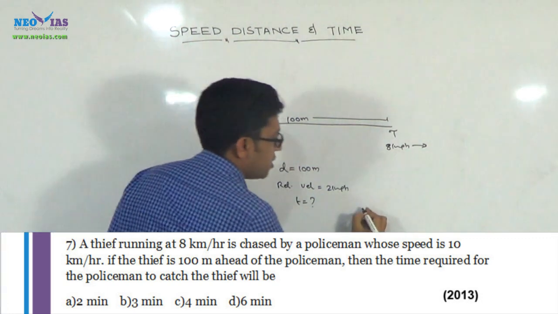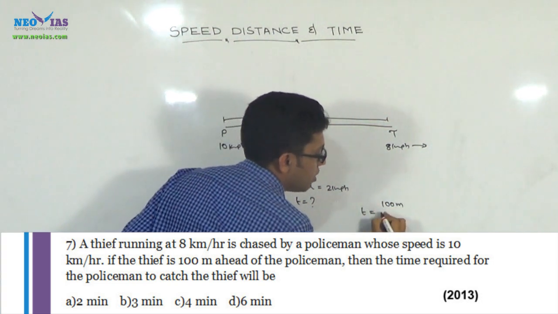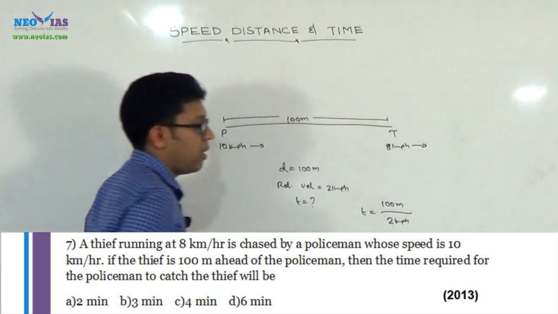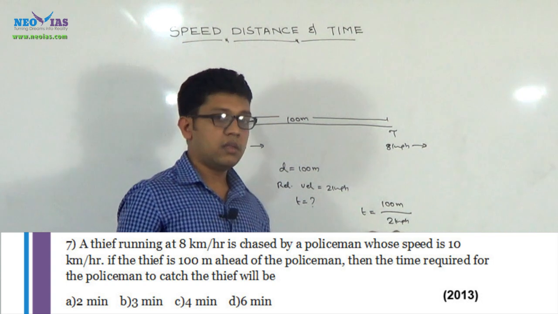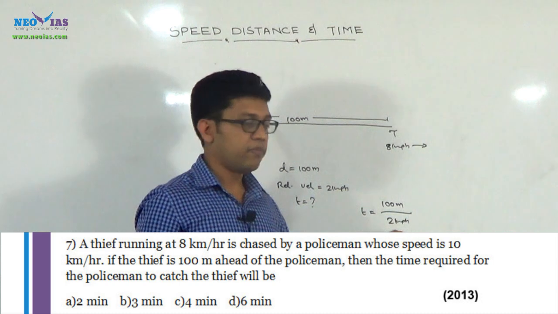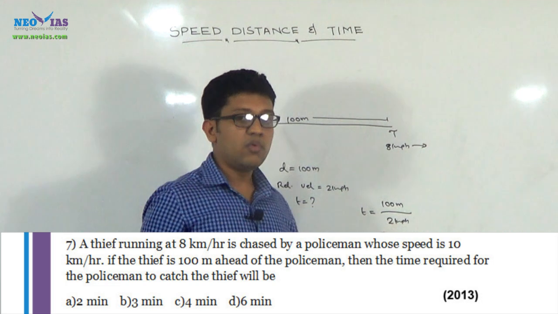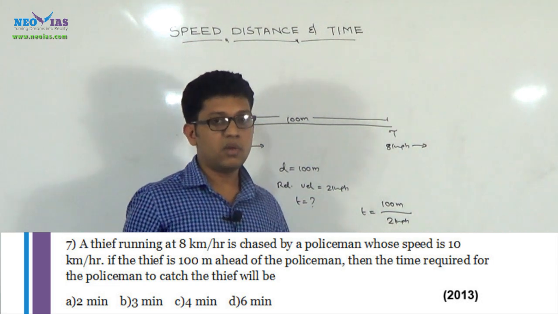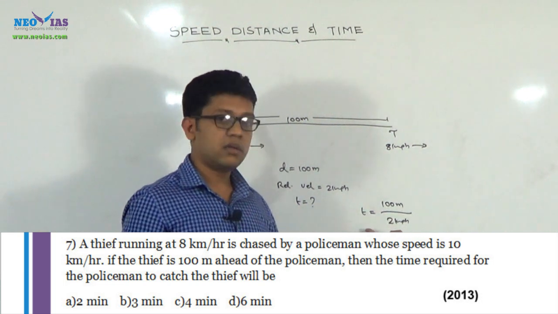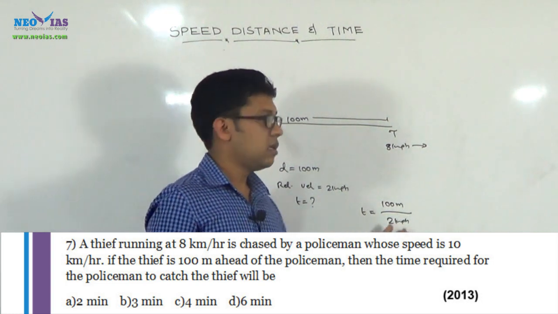Okay, that is, time is equal to distance by speed. Distance is 100 meter to cover and the speed is 2 km per hour. Here we need to keep in mind the units of the two values, that is, 100 is in meter and 2 is in kilometer per hour. We need to check what the options given are and in what unit they are given. Here the options are given in minutes, so we can easily convert to minutes if we get our result in seconds.